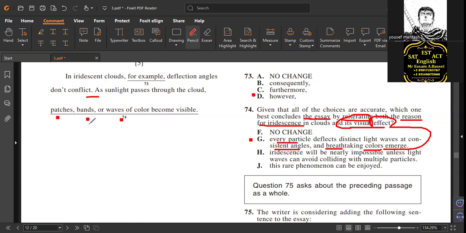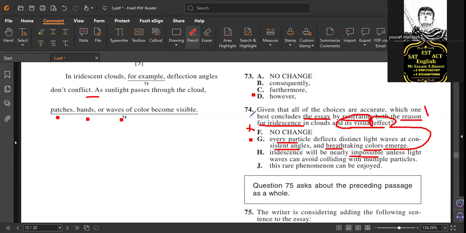You see, we have here a visual effect, by the way, in this part, but it does not give the reason. So we need two things in the question: the reason and its effect. Here it is called, in English, general, not more specific. Here again, "resistance will be nearly impossible unless light waves can avoid." Is this related to the question?